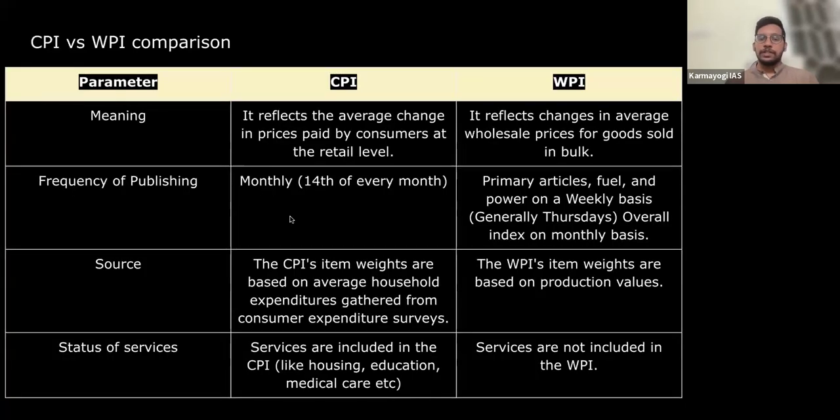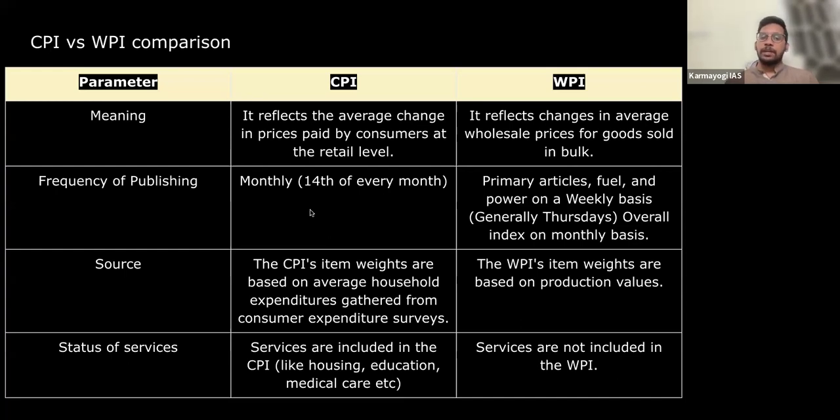Now, if you see the differences, firstly, CPI is published by the Ministry of Statistics, whereas WPI is published by the Ministry of Commerce and Office of Economic Advisor, right? So that is the basic difference in the publication. And the meaning: we track the prices at the consumer level for the CPI, whereas in case of WPI, it is tracked at the producer level, who sells the goods in bulk.